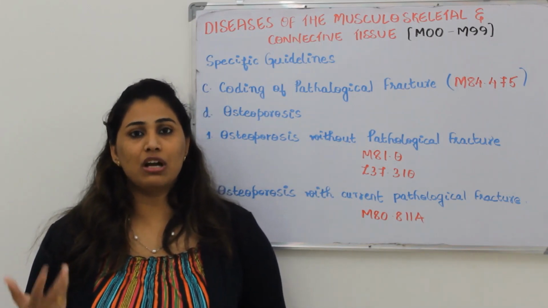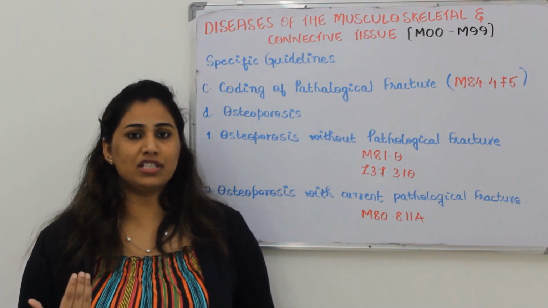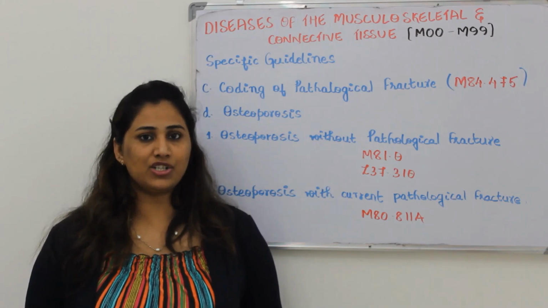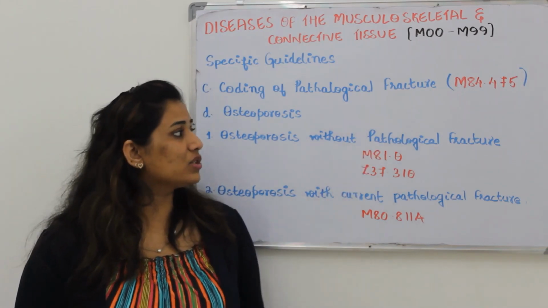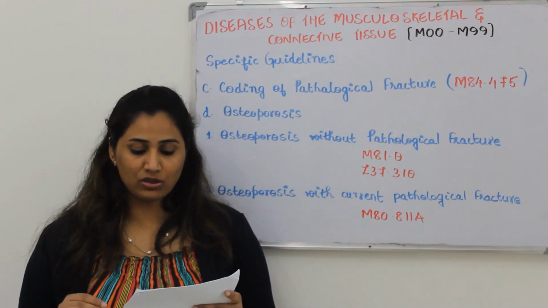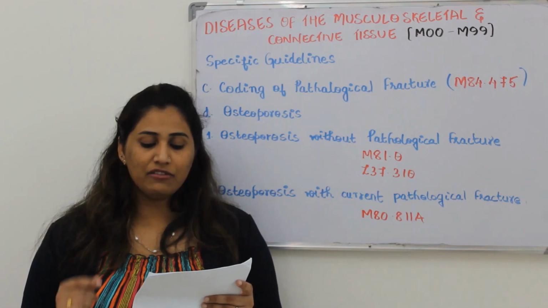But once the patient comes for the follow-up, we will put it as D, where the patient is not receiving an active treatment related to that particular condition. For example, if you take this code M84.475, the description is: pathological fracture, left foot, initial encounter for fracture.